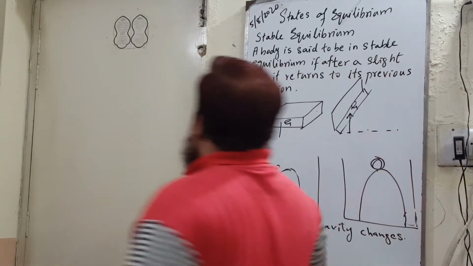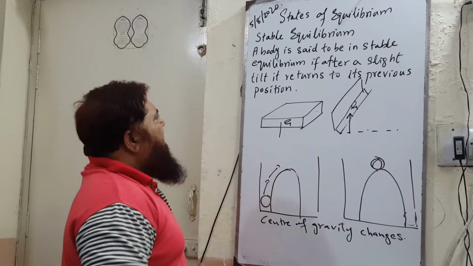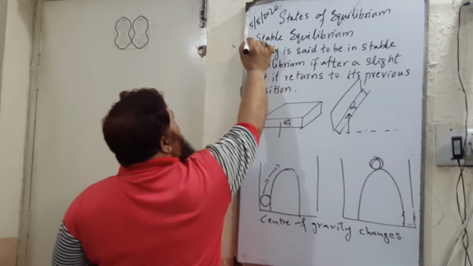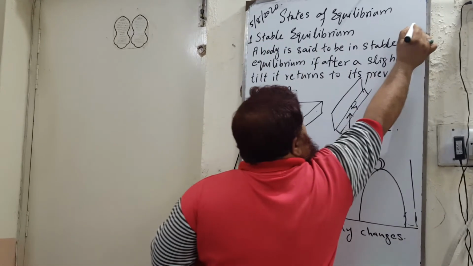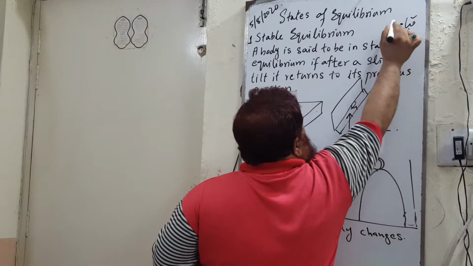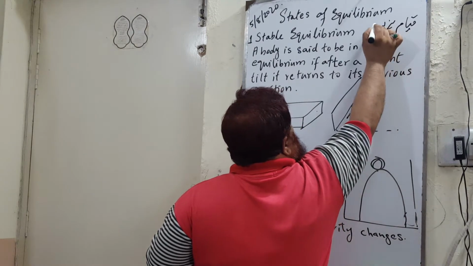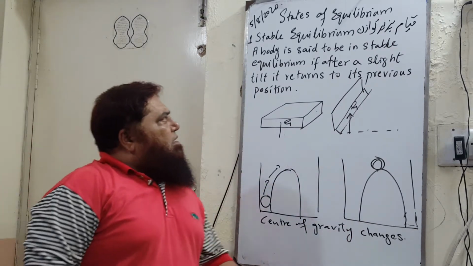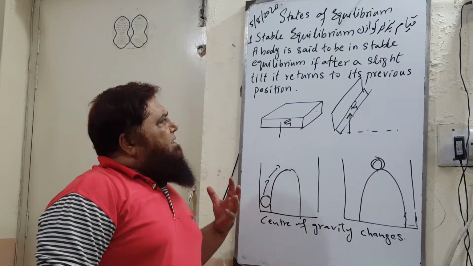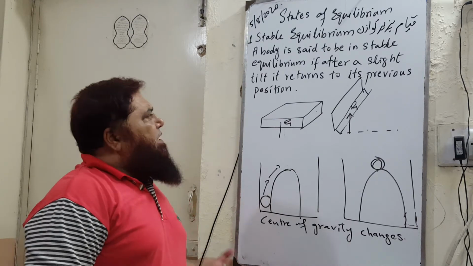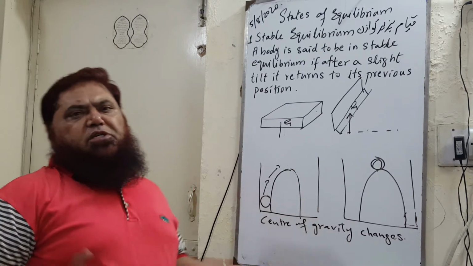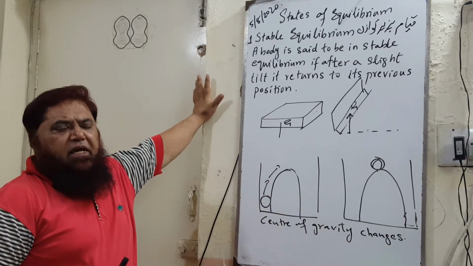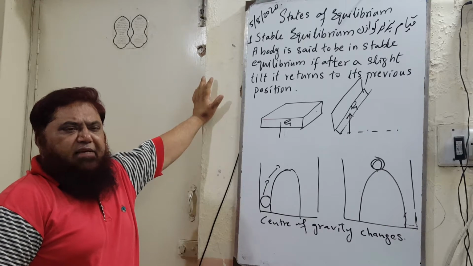Okay, and now we are going to discuss the states of equilibrium. There are three states of equilibrium. The first one is named stable equilibrium, क़याम पज़ीर तवाज़न. If after a slight tilt, a body returns to its previous position, then it is said to be in stable equilibrium. This state is named stable equilibrium.